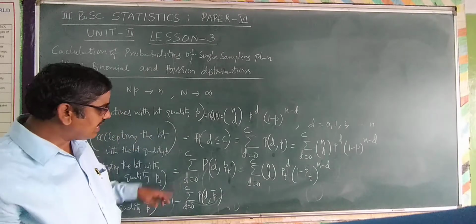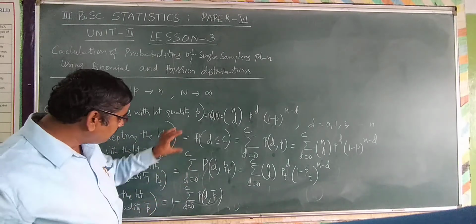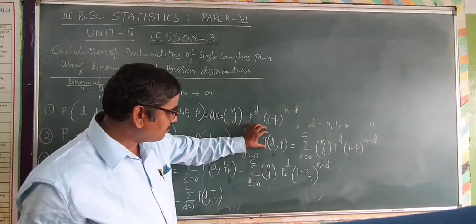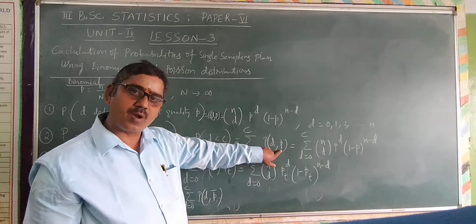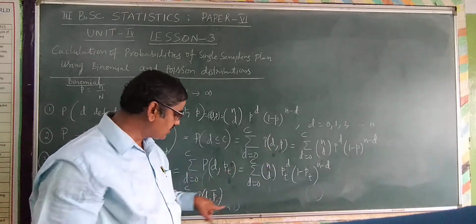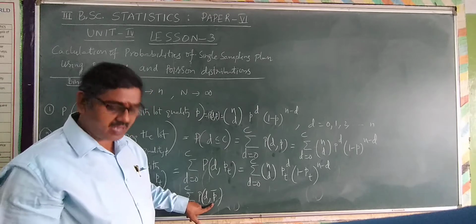Now you see the same formula. Accepting means the formula summation D is equal to 0 to C, probability of D comma P. In the place of P, that is proportionate defective items, we are replacing with P bar, process average percent defective, 100 P bar actually.